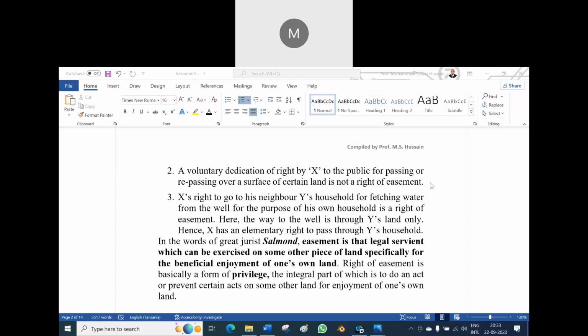That's why if a person allows people to go or come through his land in the summer season, but in the rainy season he will not allow it because there are crops and fields, that is the reason you can see a caution board somewhere.